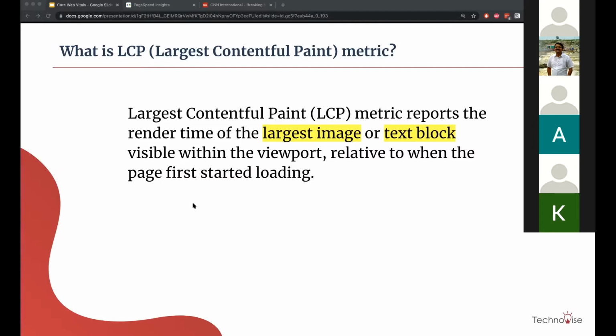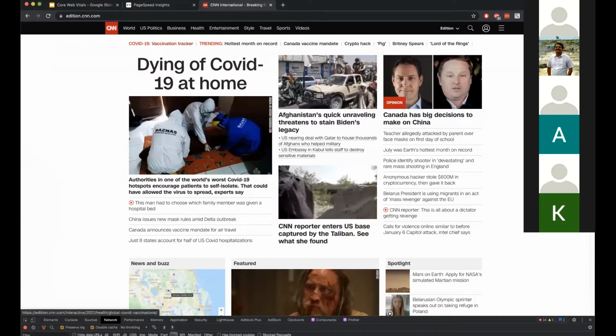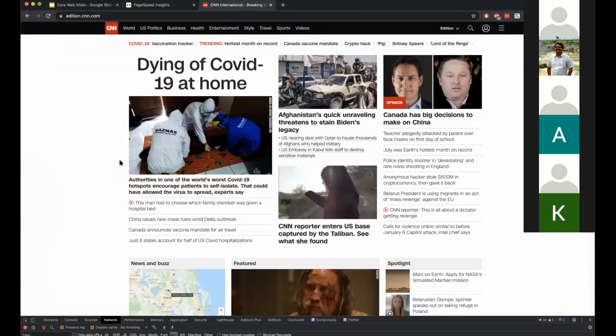So they came up with this new metric which can tell you how much time it took from first content to paint, which can be anything, in this case just this text, and how much time it took to load the largest content, which in this case is this image. I'll show you how I found out. So this is the LCP here. This is the largest content which it registered. So that time matters from the user's perspective.